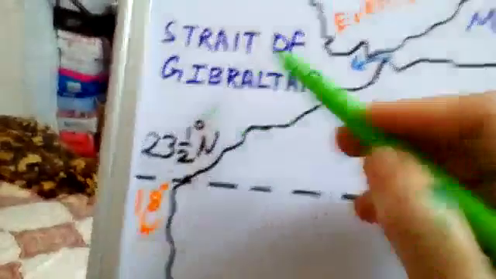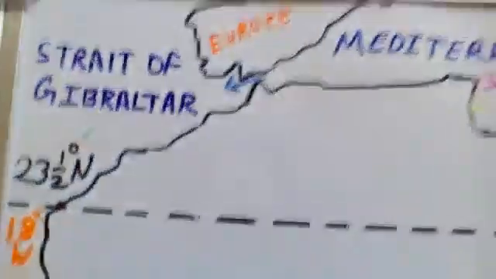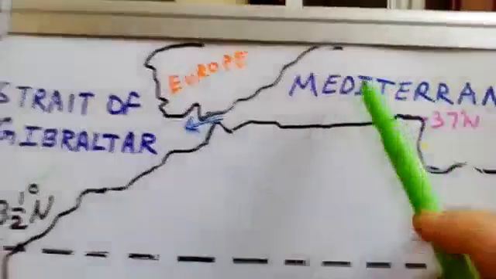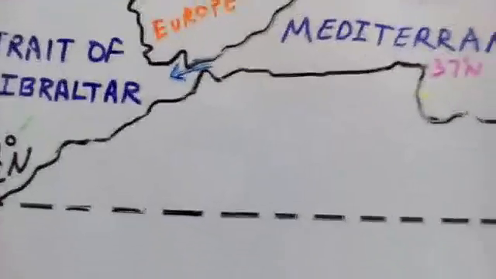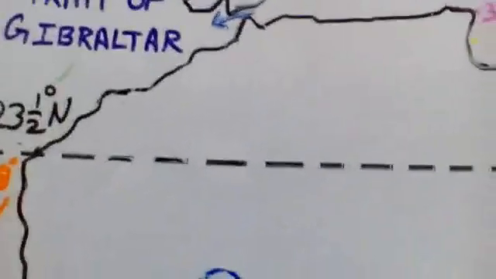Here also you have your Atlantic Ocean. So what is the Strait of Gibraltar doing? The strait, which is a narrow stretch of water, is joining two large water bodies. That is, the Strait of Gibraltar connects the Mediterranean Sea to the North Atlantic Ocean.